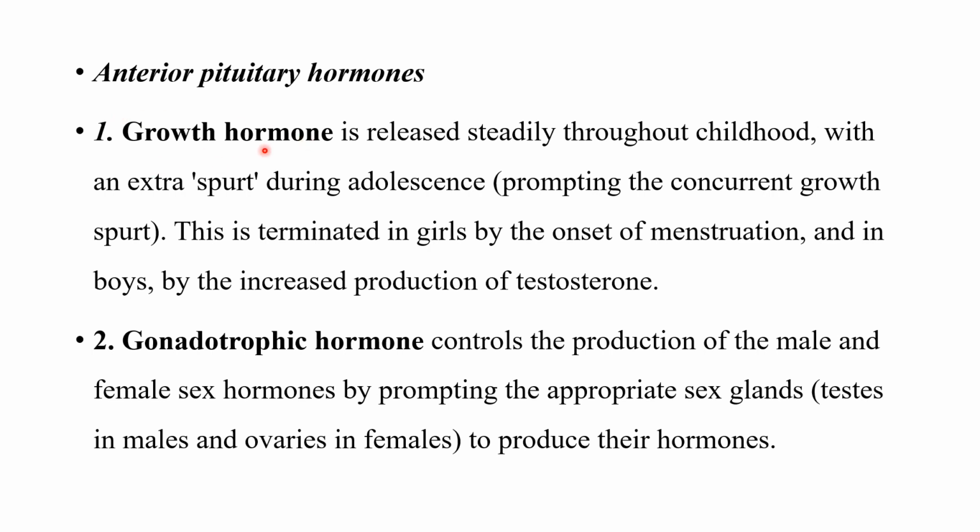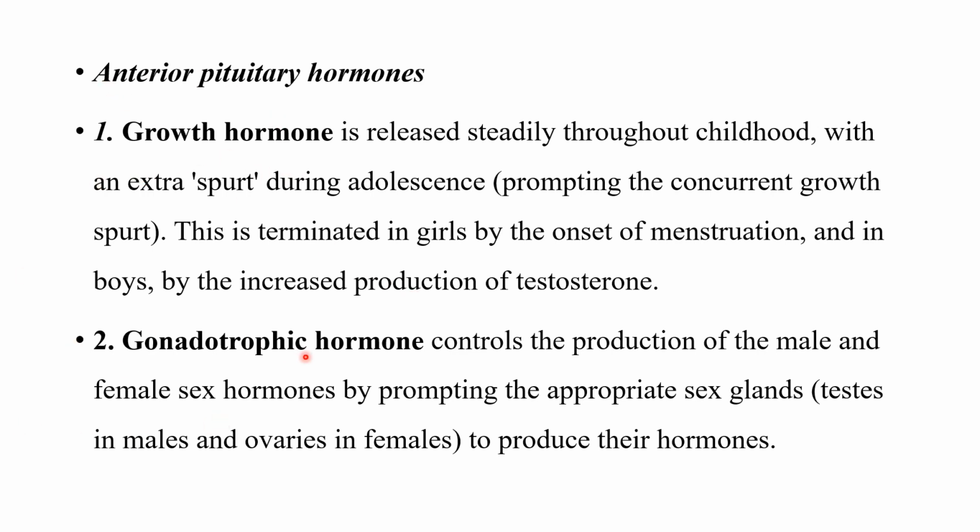But growth hormone production is terminated after the onset of menstruation in girls, and when boys start to produce testosterone in increased amounts at puberty.